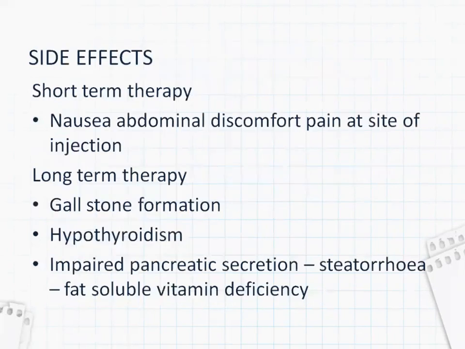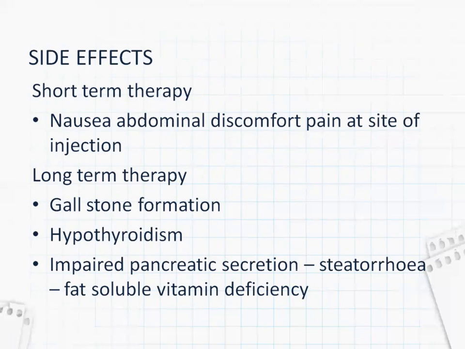Side effects of octreotide. In short-term therapy, usually nausea, abdominal discomfort, and pain at the site of injection are seen.